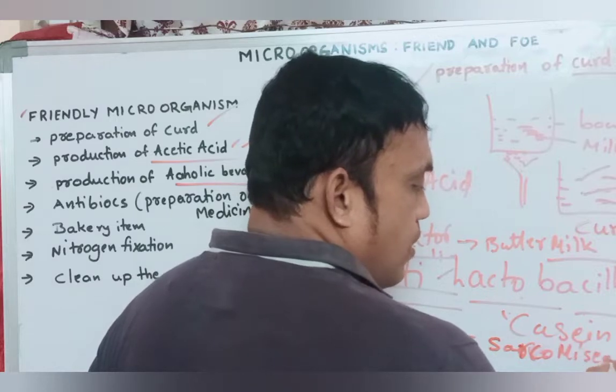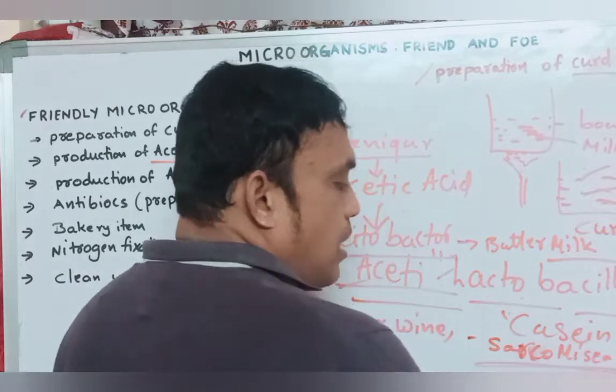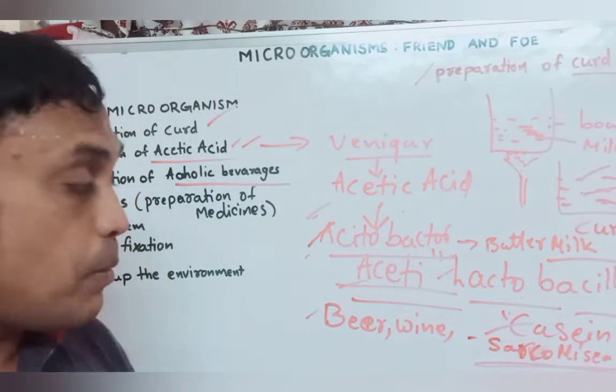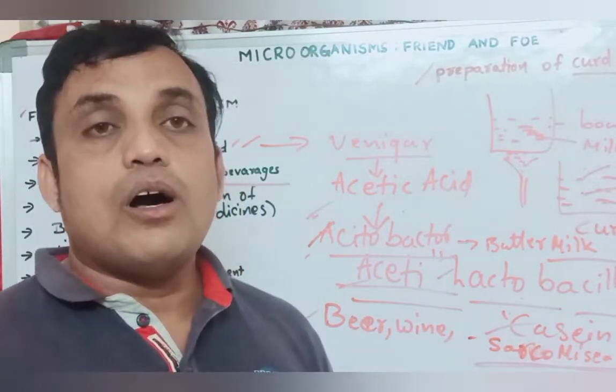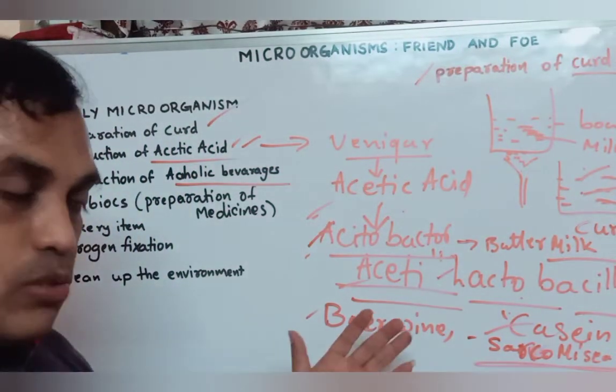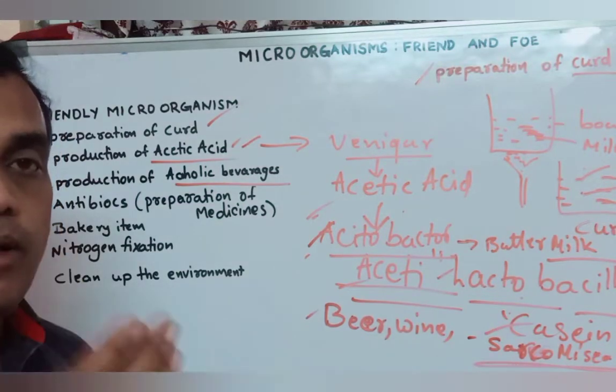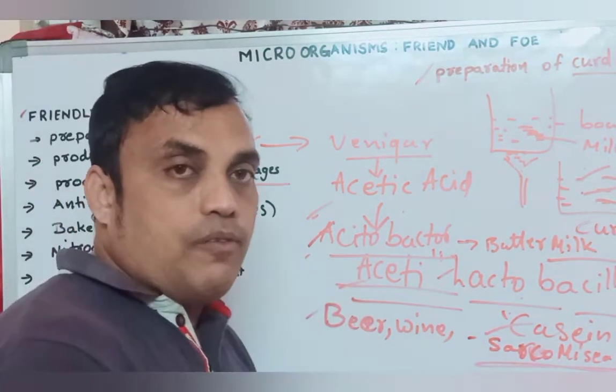This type of fungus is useful in the preparation of alcoholic beverages. Yeast is useful in the preparation of beer, wine, whiskey, whatever is there.